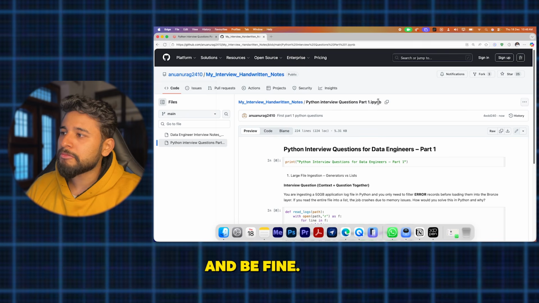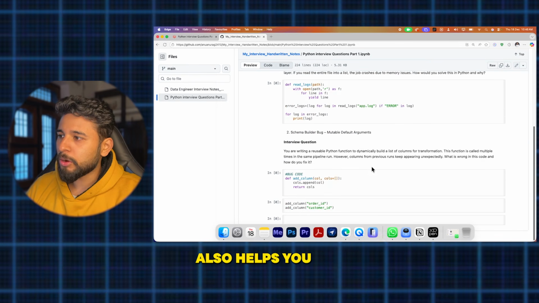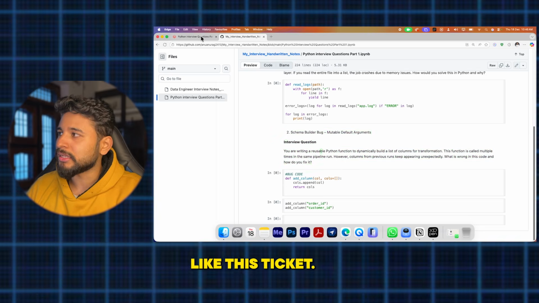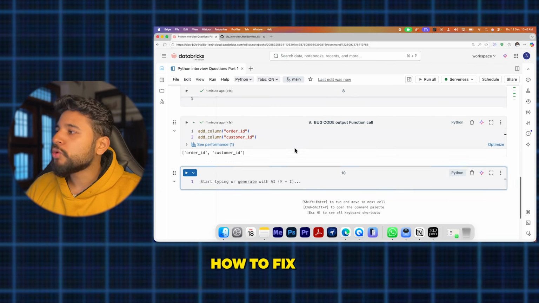It is in an IPNB file, so it also works in Jupyter Notebook. Otherwise you can practice it from here also. GitHub also helps you to see these things like this. Okay, so that is also there. Let's talk about this thing, that is how to fix this code.